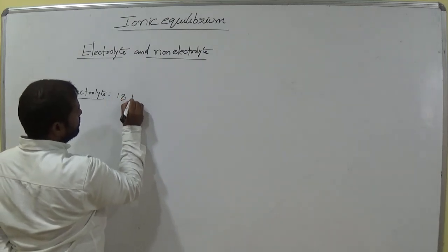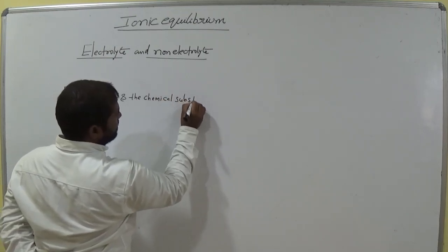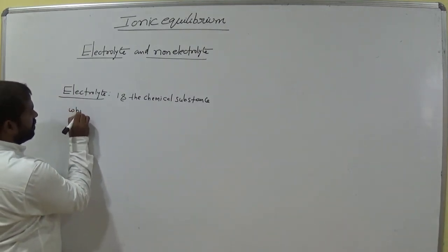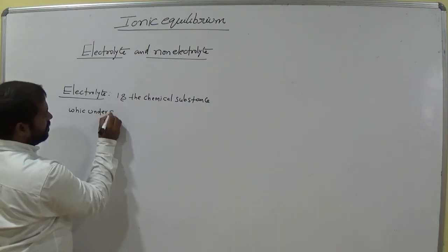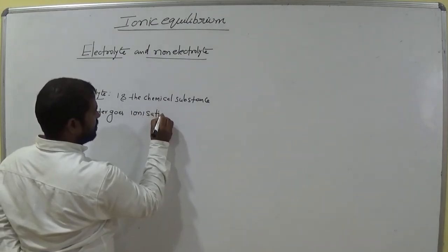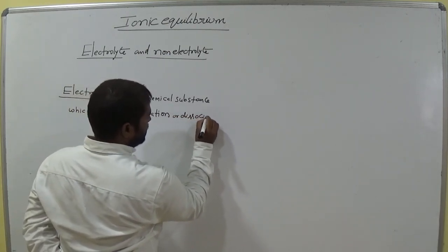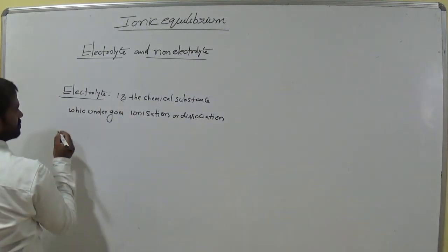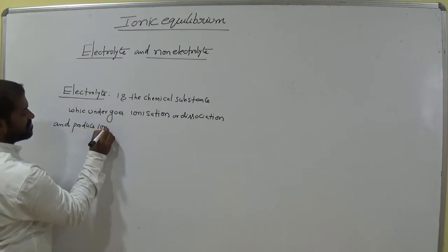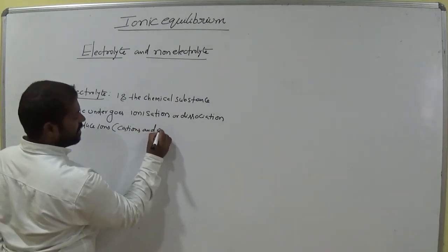An electrolyte is a chemical substance or chemical material which undergoes ionization or dissociation and produces ions, that is cations and anions,